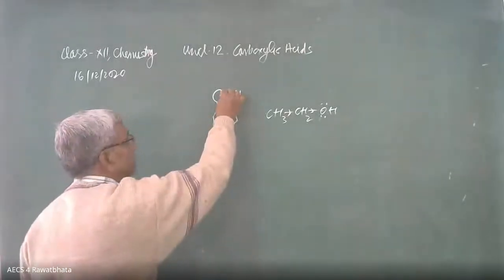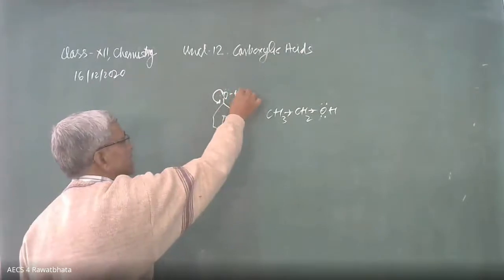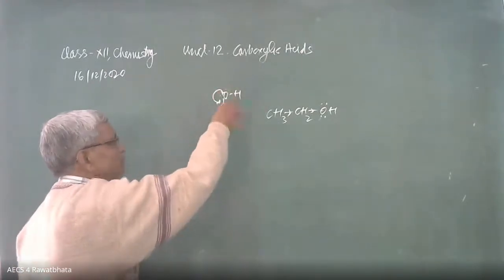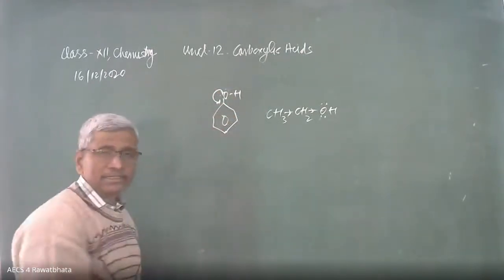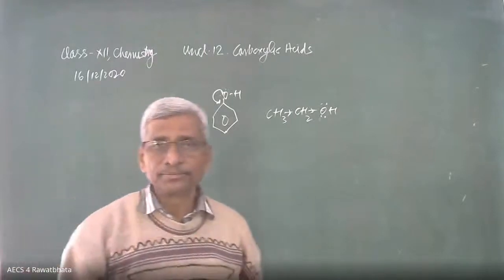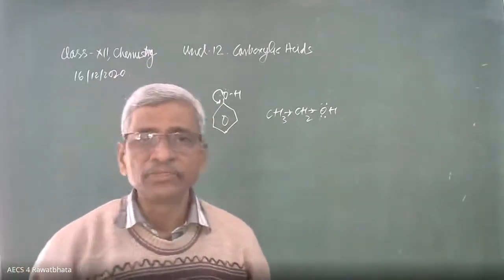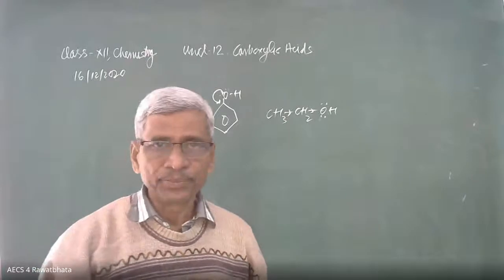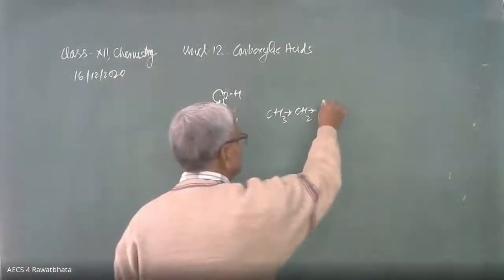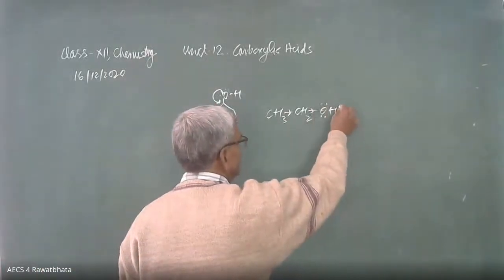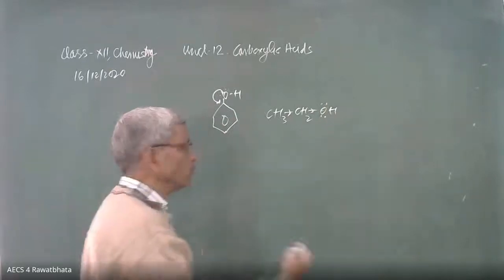Therefore, here is a partial positive, partial negative, and here is a partial positive, and in this way there is less charge separation, and that's why it is less polar. While this oxygen has more electron density, and here hydrogen, that's why this bond is more polar.